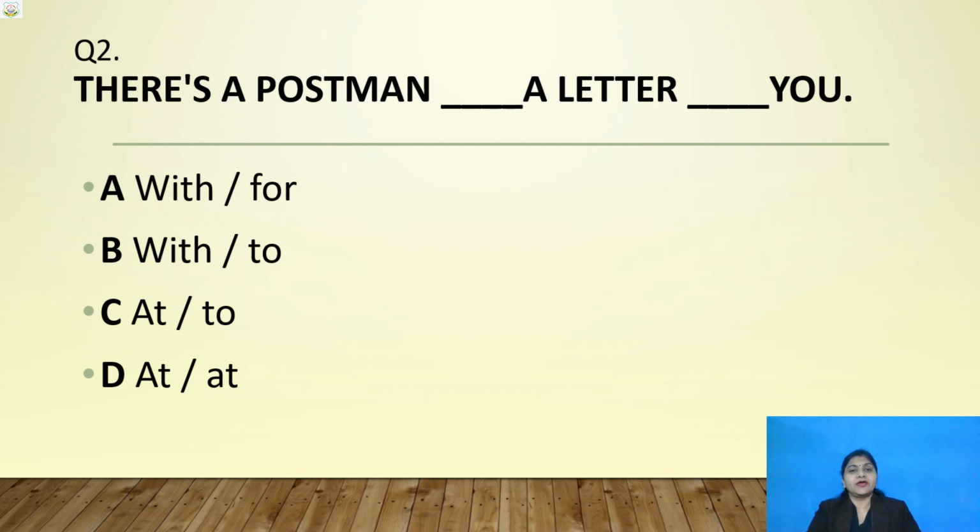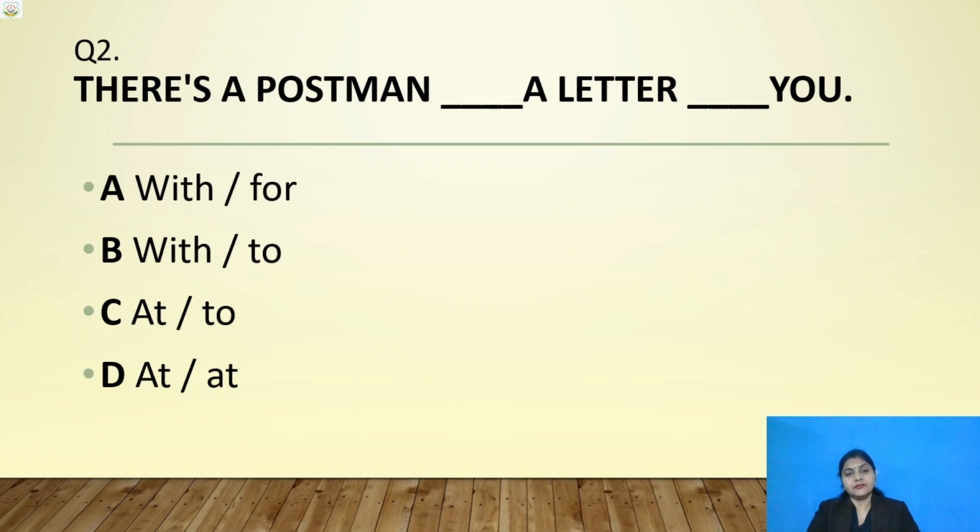There is a postman. Okay, children. Let us see the correct answer. I am about to show you the correct answer.